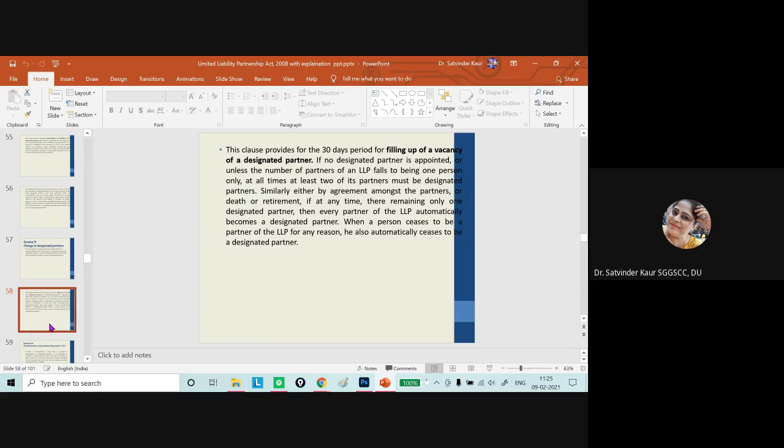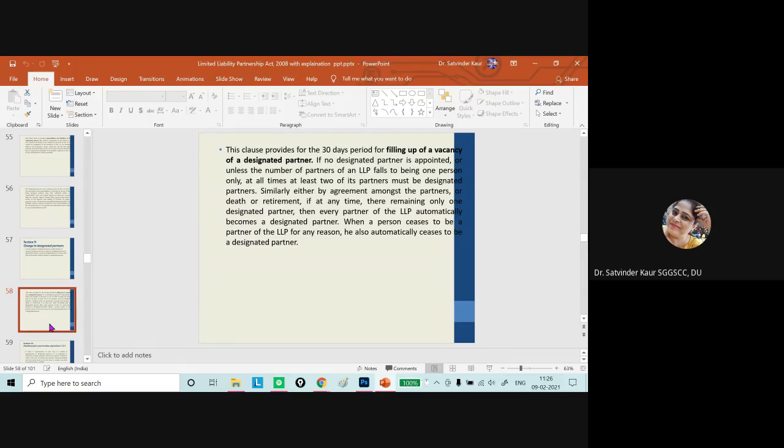And if it is not appointed, then in the LLP at all times at least two of its partners must be designated partners, and it can be either by the agreement, or similarly amongst the partners, or in case of death or retirement, the remaining partner will become the designated partner. And if there are more partners, then every partner of the LLP will automatically become the designated partner.